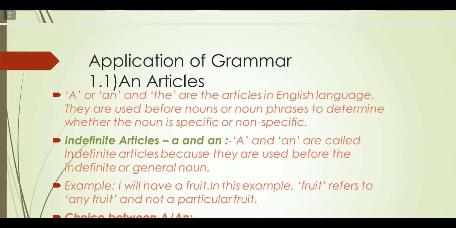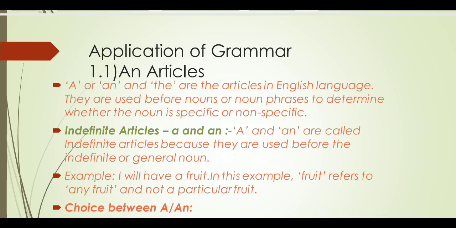Now we are on the first point, definition. We are discussing the definition. Can you tell me what is meant by articles? Have you got the answer? First of all, we are discussing the word article. Article is a small particle in English. What is the article? It is artificial. Artificial means a man-made small element in the sentences, the tiniest, the shortest word in the sentence. This is the article. Okay.